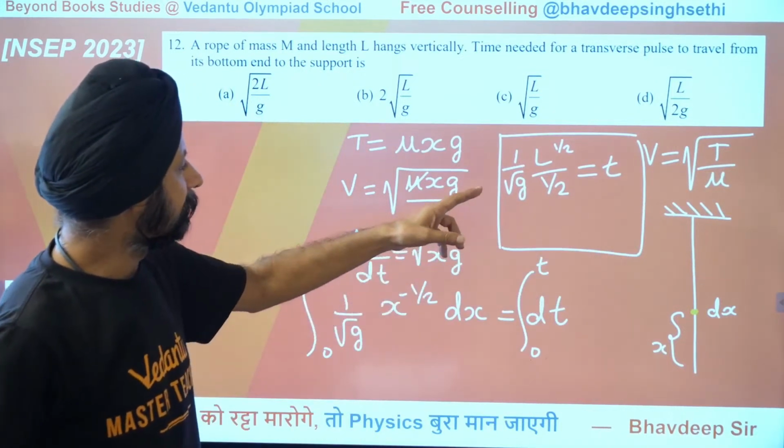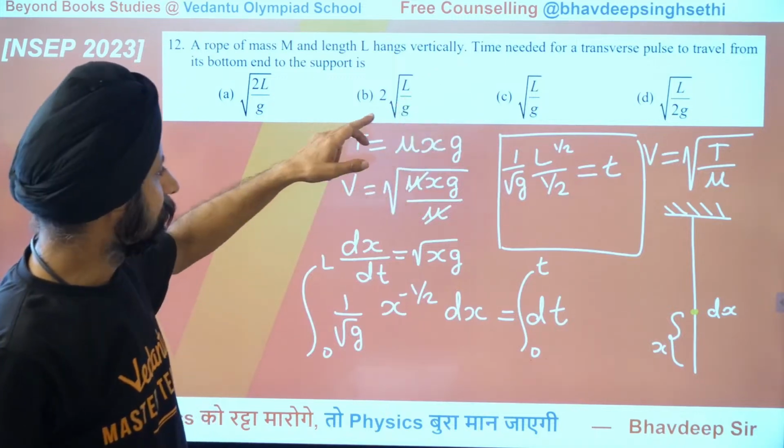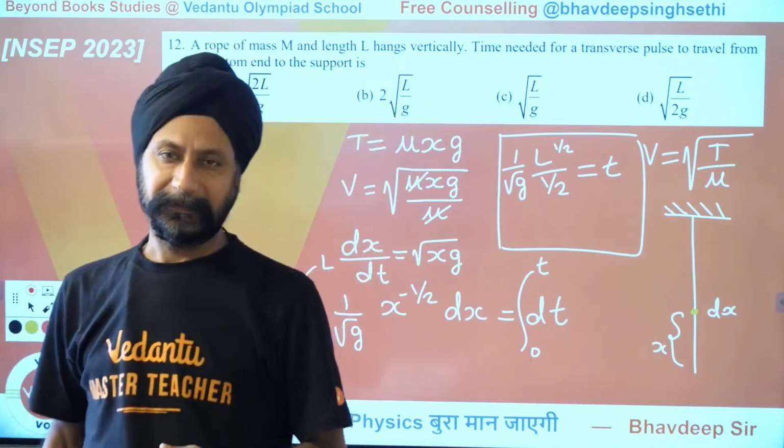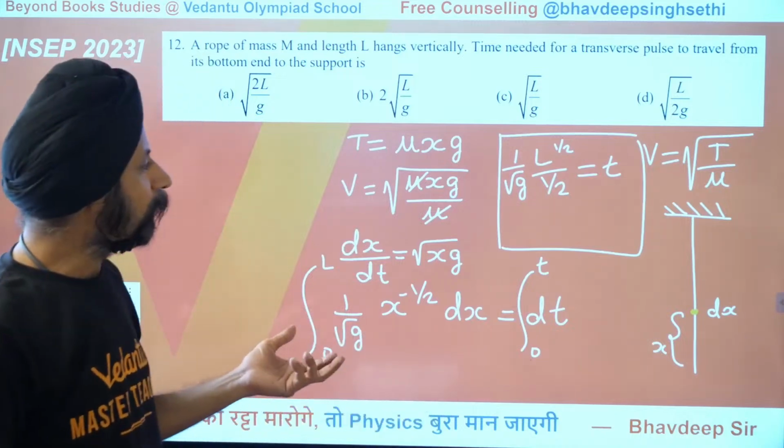So what is your answer? 2 goes to the top. So 2 times root L by G. That's what I look at. And this is how you solve the questions logically.